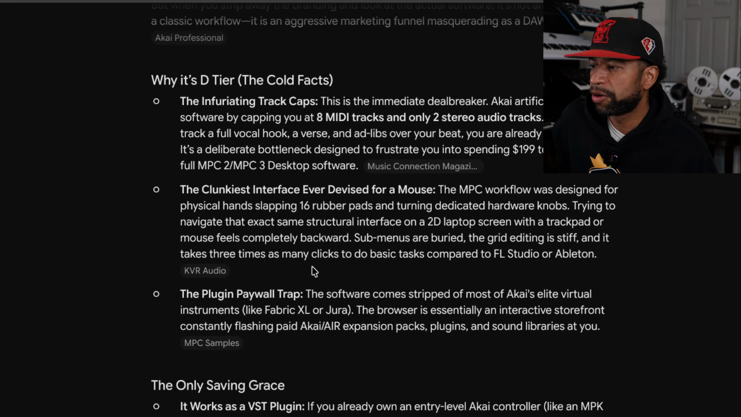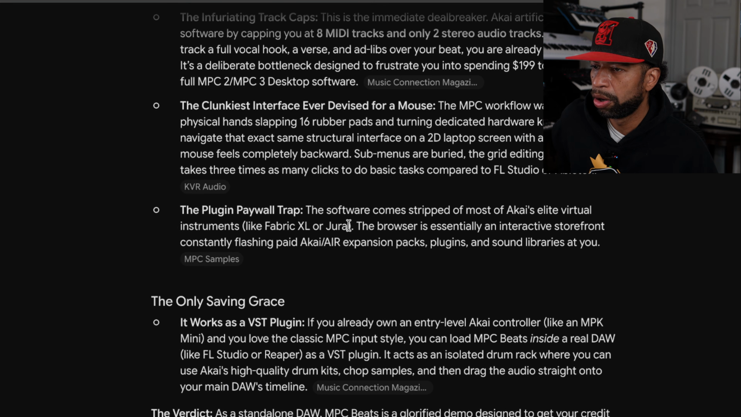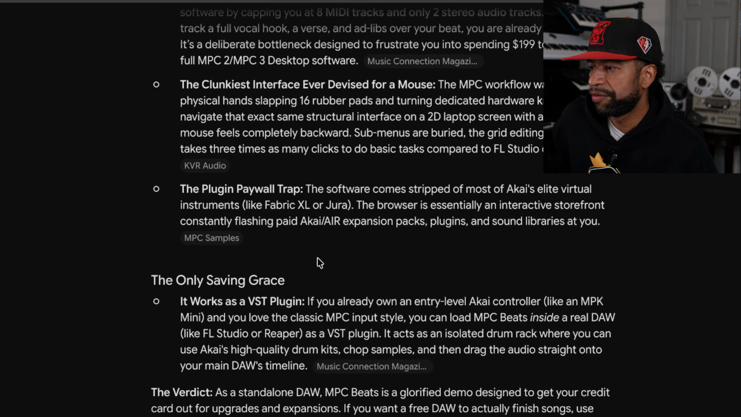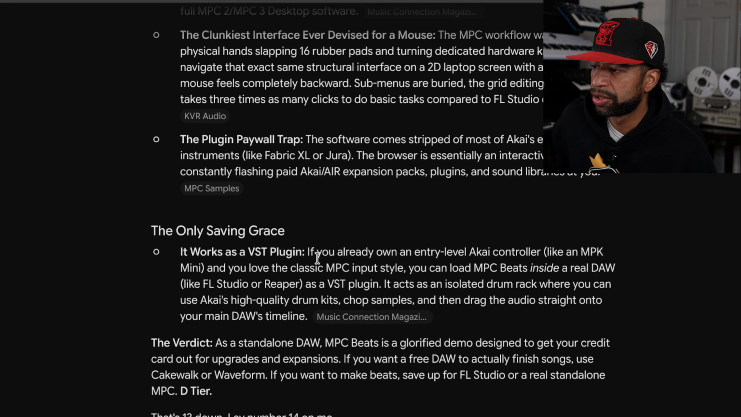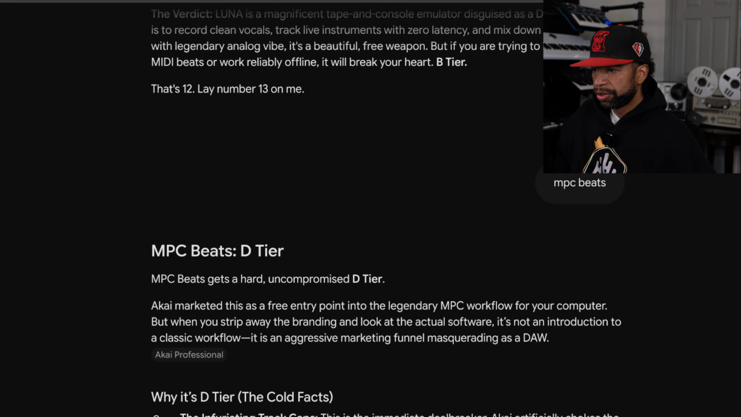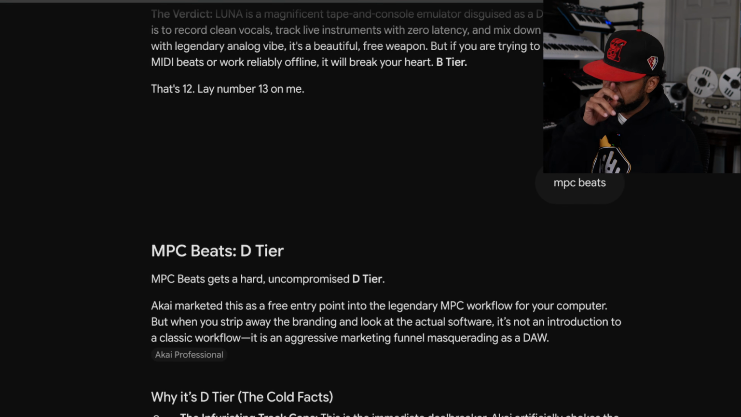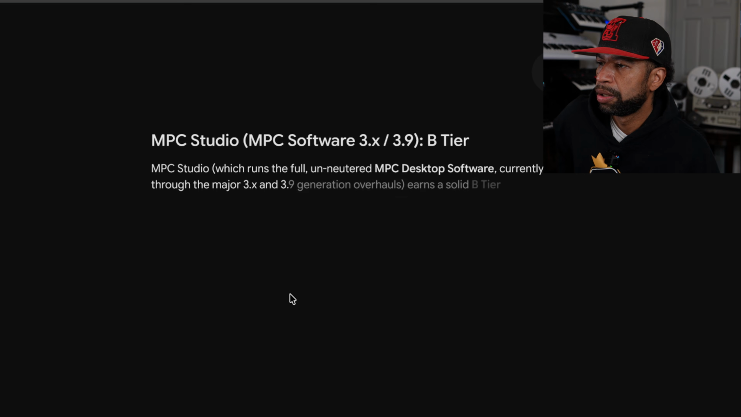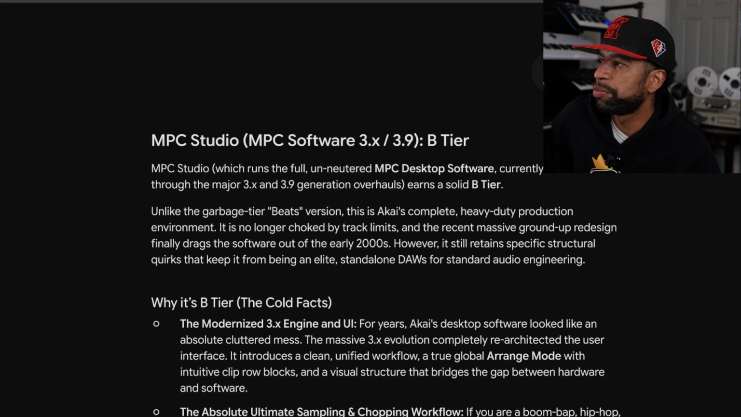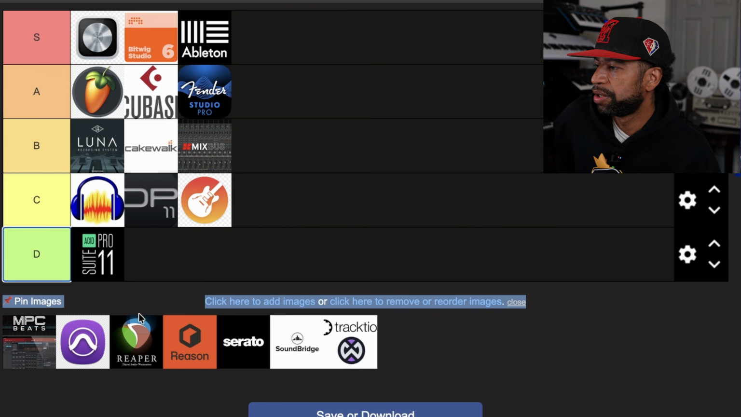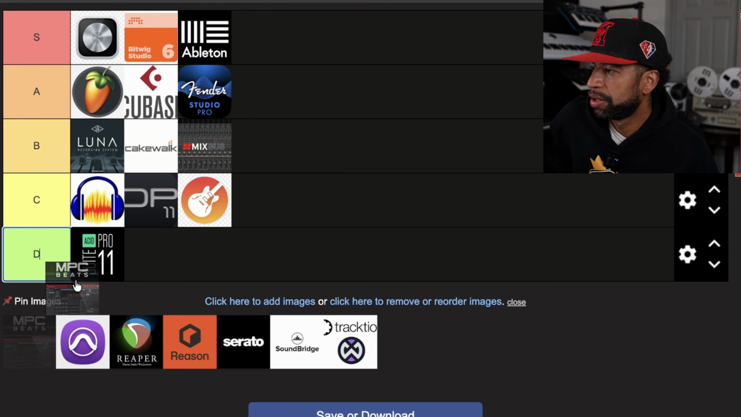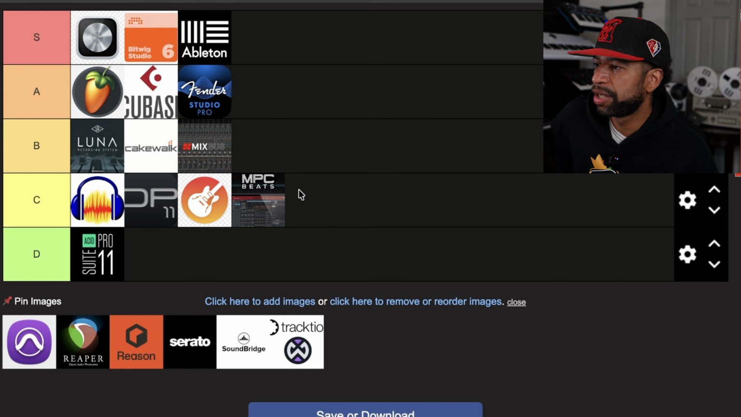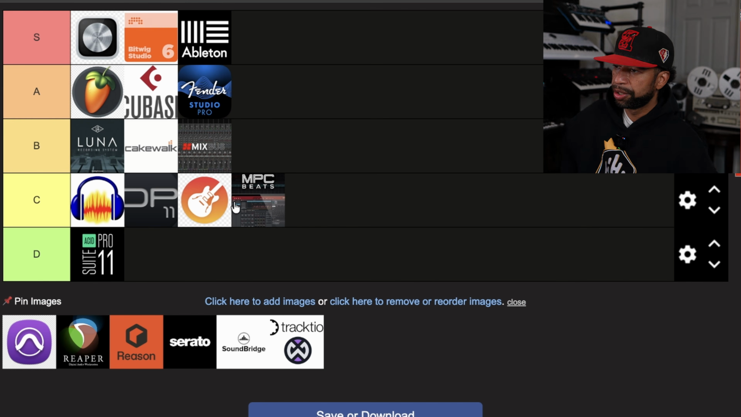Clunkiest interface ever for a mouse and the plugin paywall. And then its only saving grace: it works as a VST. That is dope because you can use it with other stuff. So let's do MPC Studio. We'll take the MPC Studio ranking. To be fair, now we'll take the MPC Beats, because really with the MPC Studio, you got to have MPC. B tier. We're going to put MPC Beats into the C tier. So we're going to combine MPC Beats and MPC Studio and put it into the C tier.